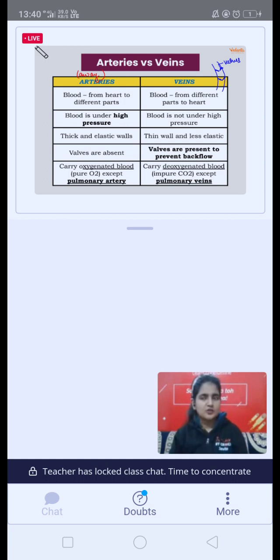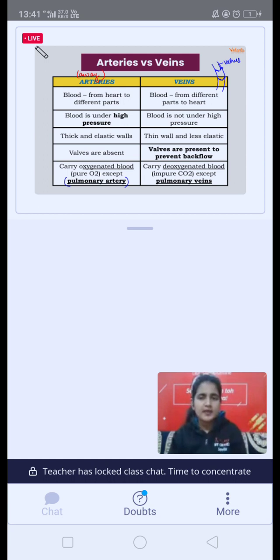Then guys, they carry the oxygenated blood, the pure oxygen, except pulmonary artery, because about pulmonary artery we will learn. So all the arteries are going to carry oxygen wala blood. They carry the oxygen rich blood away from the heart, except pulmonary artery. Pulmonary artery is the one which do not carry oxygen wala blood. Since it is artery, it will carry the blood away, but it is not going to carry the blood away with oxygen.